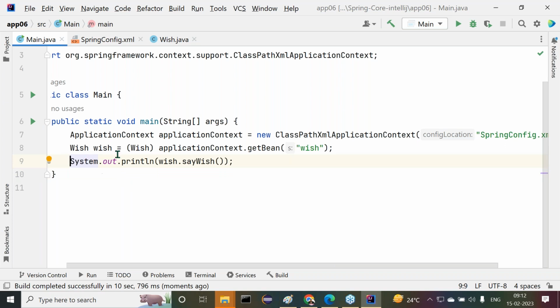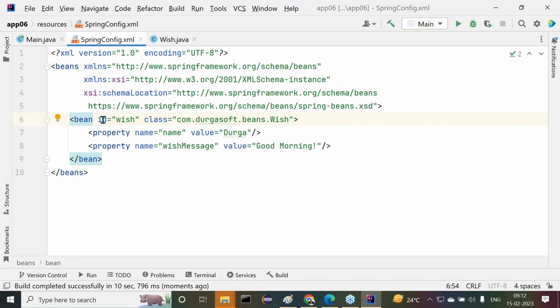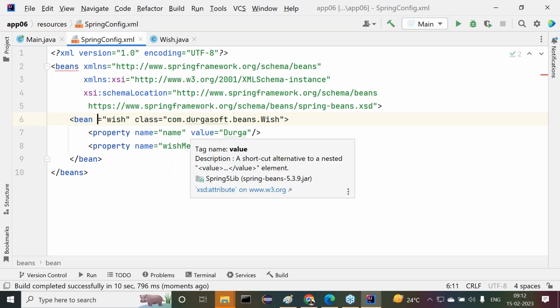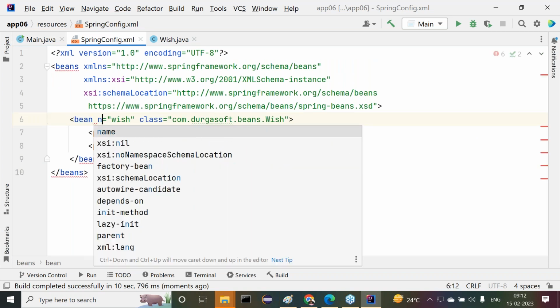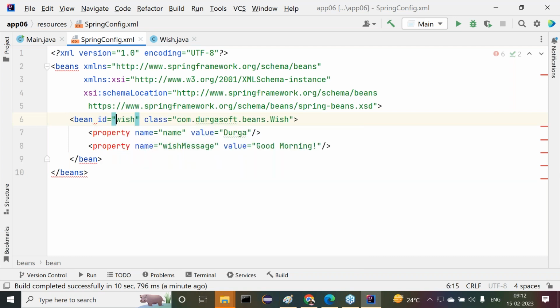Okay, first of all, let us check this now. In the configuration file, what I have used there is the ID attribute. In place of the ID attribute, I want to use the name attribute, or maybe the ID attribute only here. But here, what I want to provide is: wish one, space, wish two, space, wish three. Observe carefully. I thought of it, multiple values I provided.